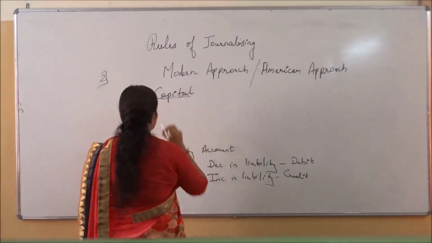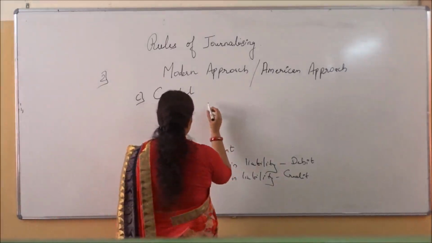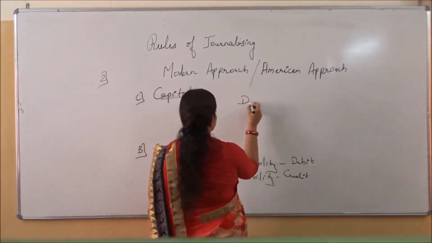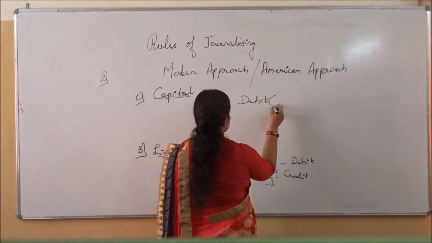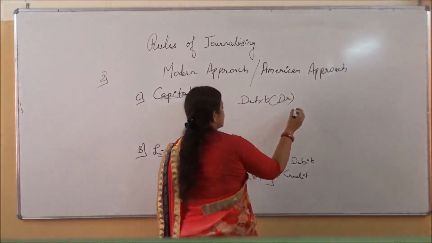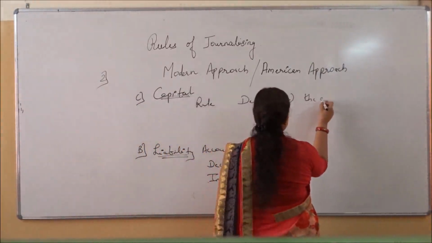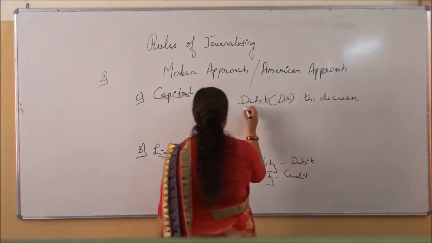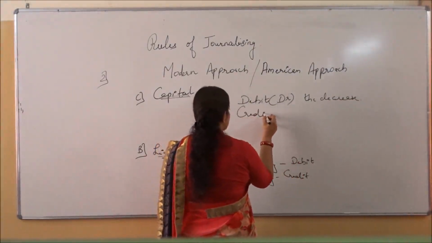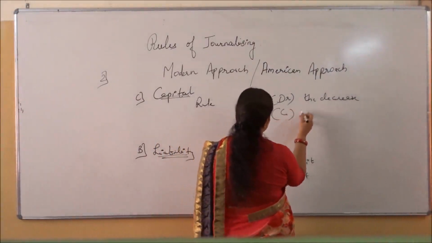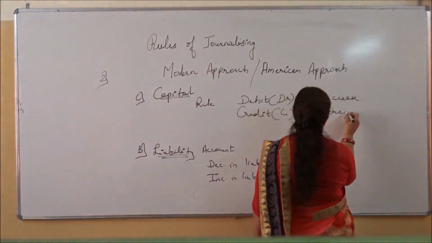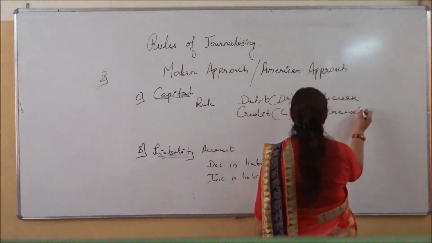Third head, according to the modern approach, is capital. Rule says that, what is the rule? Debit the decrease, same as you are seeing for the liability, and credit the increase. This is the rule.